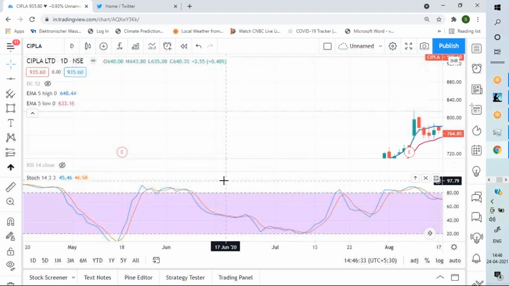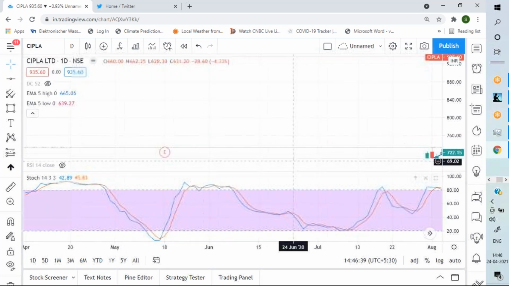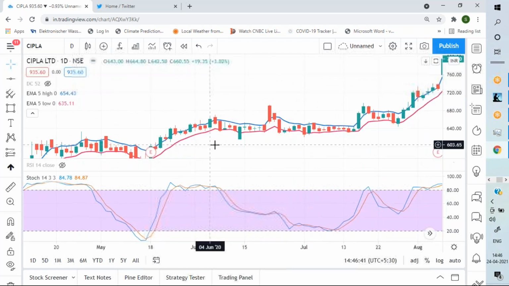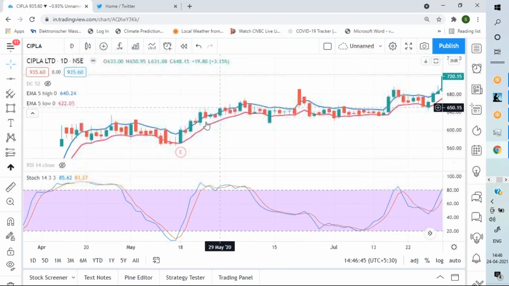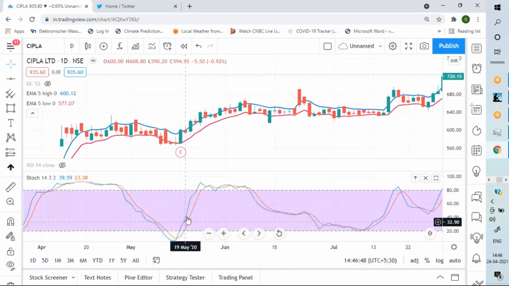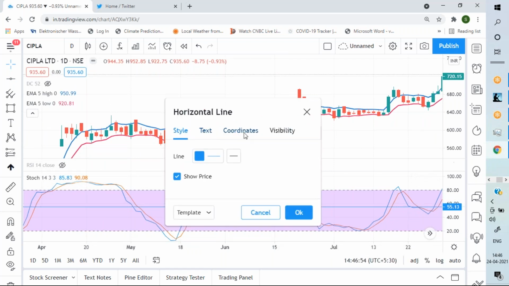Some of the trades will be like that, where you won't be able to take advantage of it. Like this cross happening, no crisscross, a good bit of up move. See this crossover happening, good bit of up move. So here also we generally draw the 50 line as a middle line.